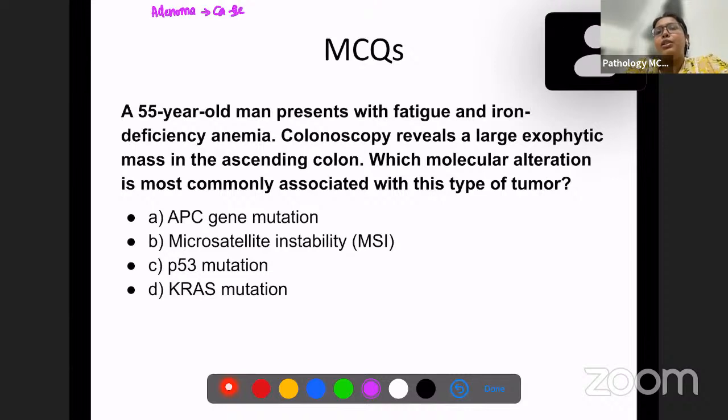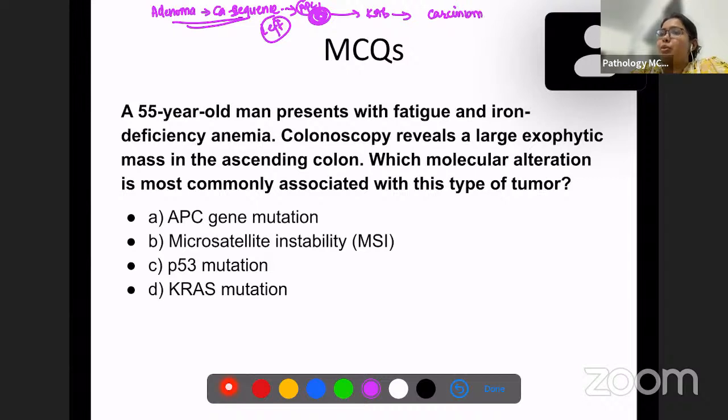In the adenoma carcinoma sequence, first of all there is a tubular adenoma. This is usually what happens in the left side of the colon. We have an adenoma due to an APC mutation, and then a KRAS mutation converts the tumor into a carcinoma.